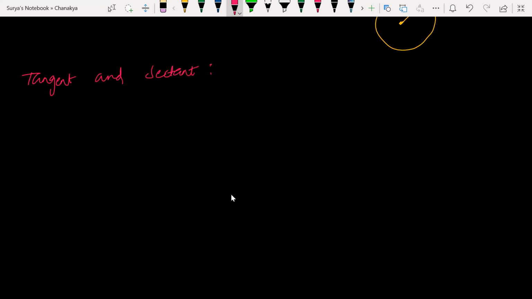Next, we'll talk about tangent and secant of the circle. What do you mean by secant and what do you mean by tangent? A tangent is a line that touches the circumference of the circle only one time.